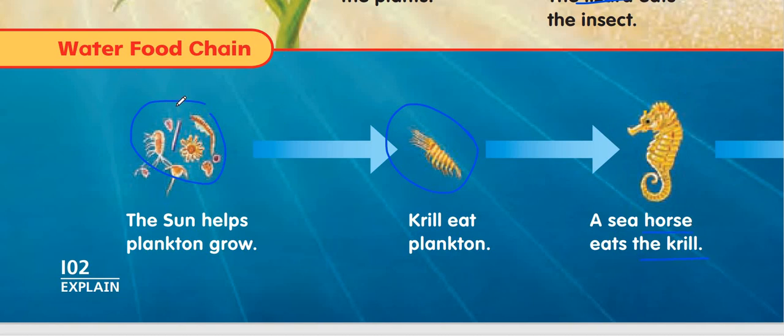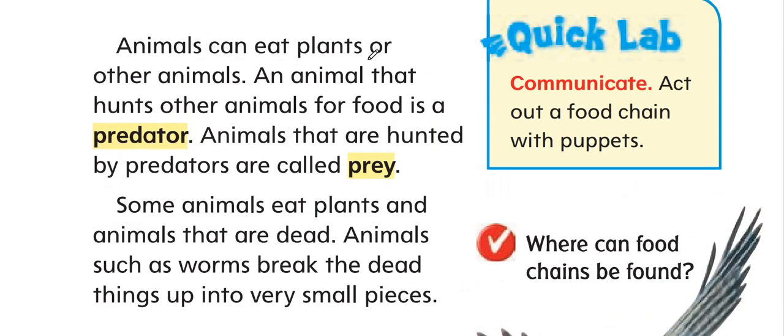So it is like a food relationship. It shows us the food that the living things need or feed on. We have the zooplankton that is growing by the sun, and then something like the shrimp, which means krill eats plankton, and then the seahorse is going to eat the krill.